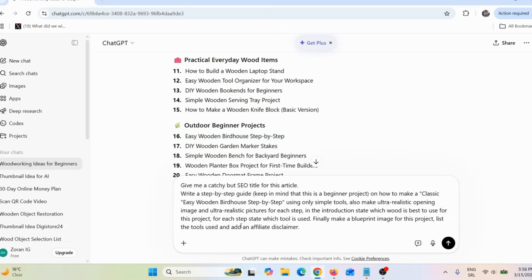I can say something like this: give me a catchy but SEO title for this article, okay? And then here, write a step-by-step guide. Keep in mind that this is a beginner project on how to make a classic easy wooden birdhouse step by step using only simple tools. Now this is really important. And also make ultra realistic opening image and ultra realistic picture for each step. In the introductions, state which wood is the best to use for this project. For each step, state which tool is used.